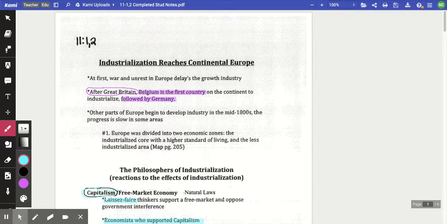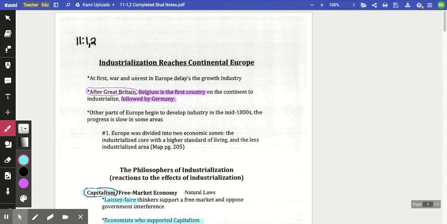All right, so let's wrap up this last set of notes for our Industrial Revolution. So we started this unit with the Agricultural Revolution and we ended up in the Industrial Age. And looking here at the very top, the industrialization reaches continental Europe. So we know that it begins in England. And we actually discuss at the very beginning why England and nowhere else.